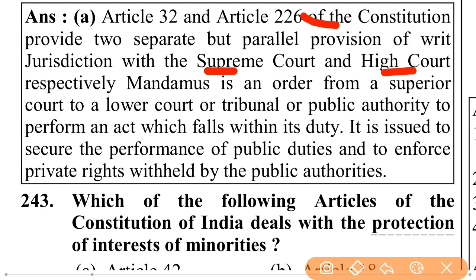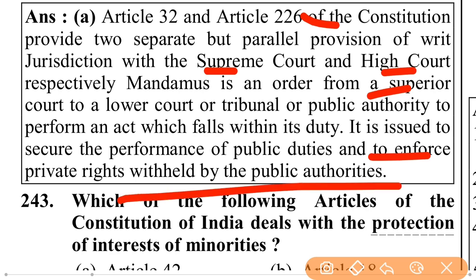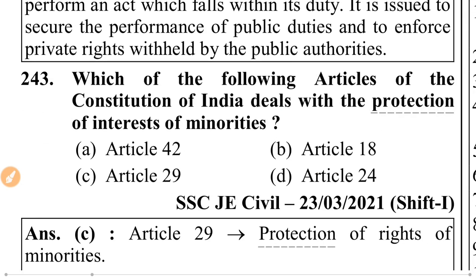Mandamus is an order from a superior court to a lower court or tribunal or public authority to perform an act which falls within its duty. It is issued to secure the performance of public duties and to enforce private rights withheld by the public authorities.